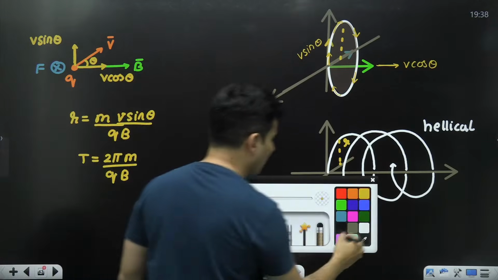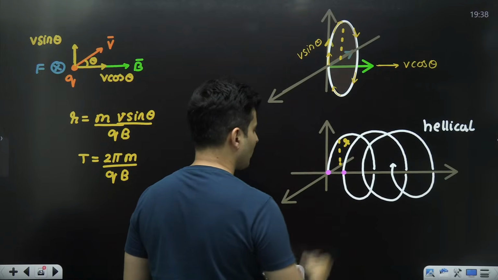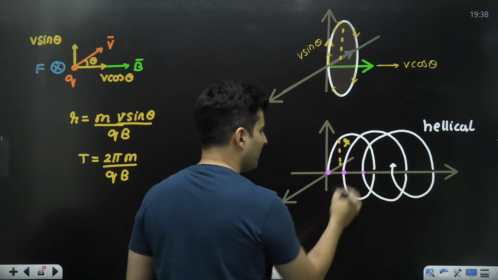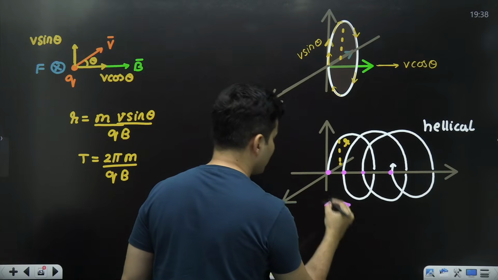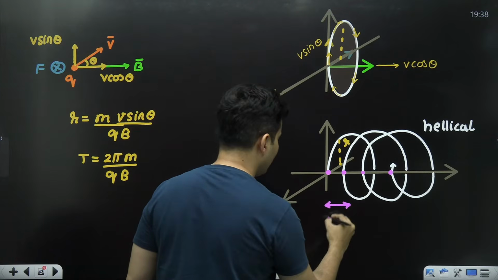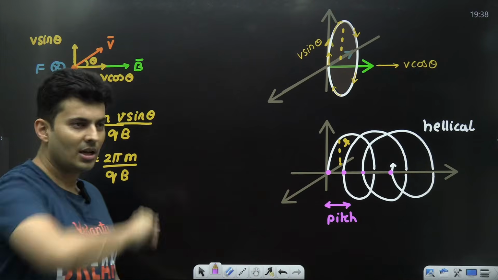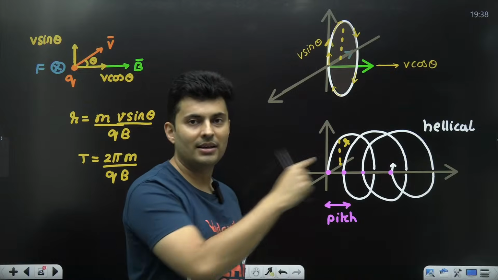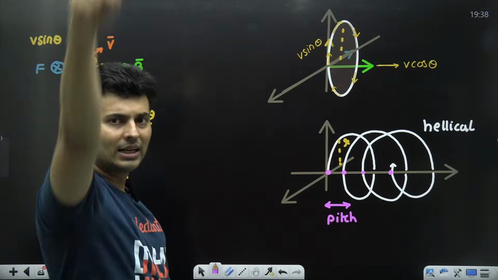There is one more parameter, which is the distance from this point to this point, or from this point to this point. Basically, after one rotation, how much does it go ahead? That is called the pitch. What is the meaning of a pitch? After one rotation, how much did I move ahead? Just imagine, I take my hand like this, I am moving it like this.